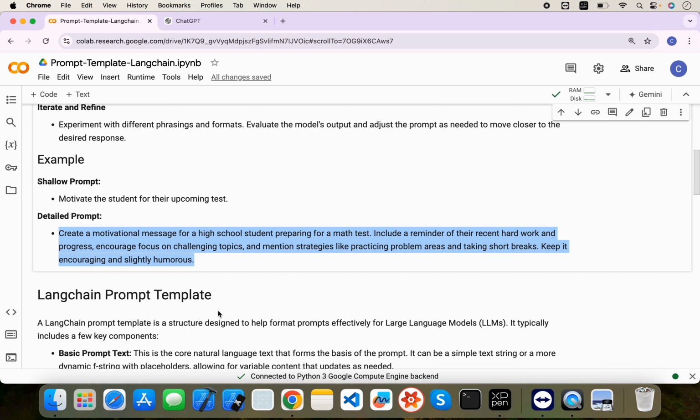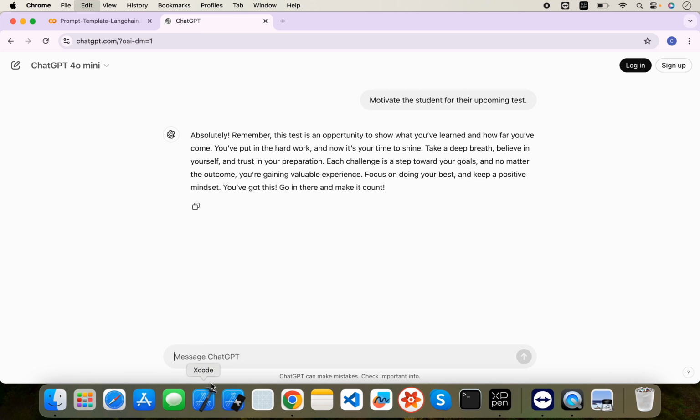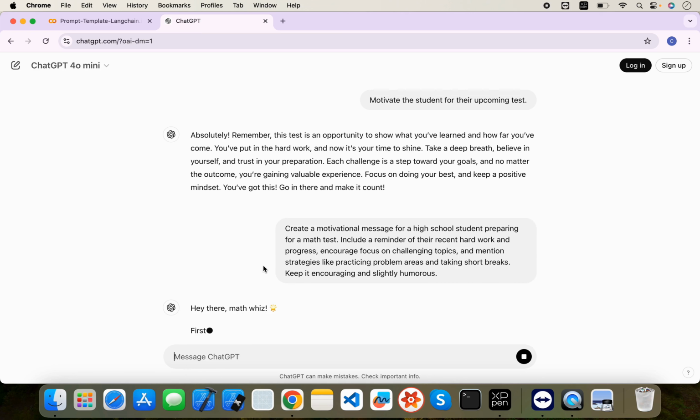And if I use this prompt, which is very detailed, right? The prompt says: create a motivational message for a high school student. We are mentioning the detail, right? Not just the student, we have a high school student preparing for the math test. We haven't provided any subject here as well. And we are providing what we need to include, right? Include a reminder of recent hard work and progress, encourage focus on challenging topics, right? Now let's run this.